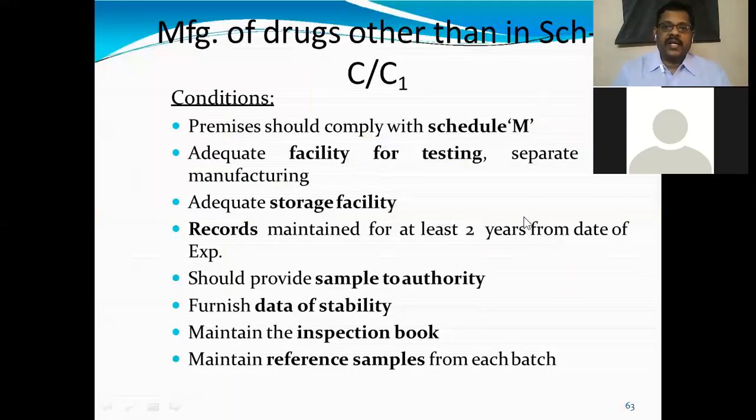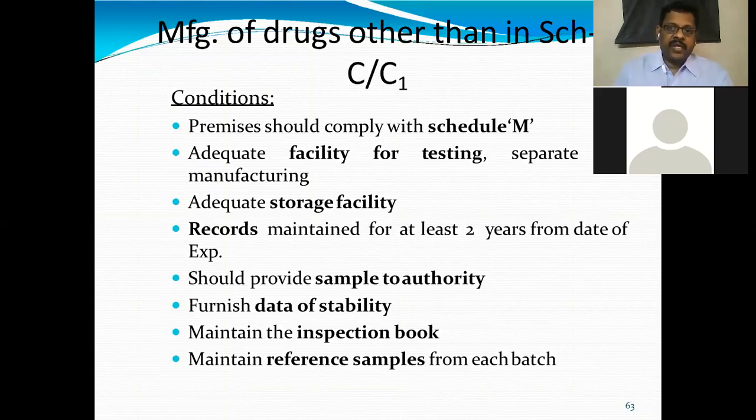Manufacturing of drugs other than in Schedule C, C1. Licensing under Schedule C, C1 is applicable only for biological materials, biological drugs. Other than biological drugs, what are the licensing provisions given under this act?